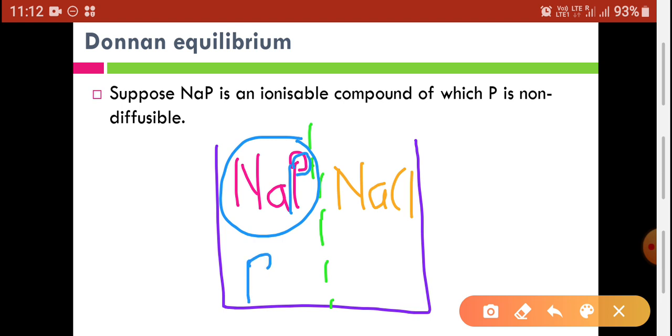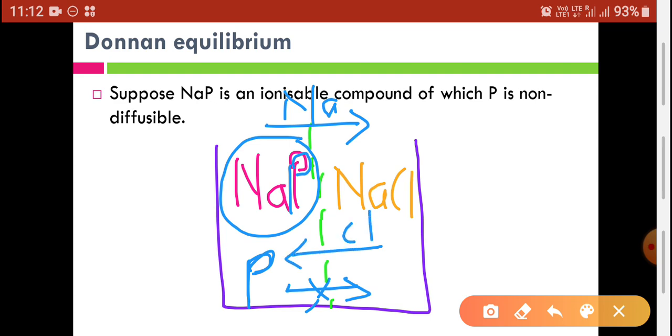So P remains on the same side and cannot go to the other side, while sodium can pass through the semi-permeable membrane. Chloride can also pass through it, but phosphate cannot.